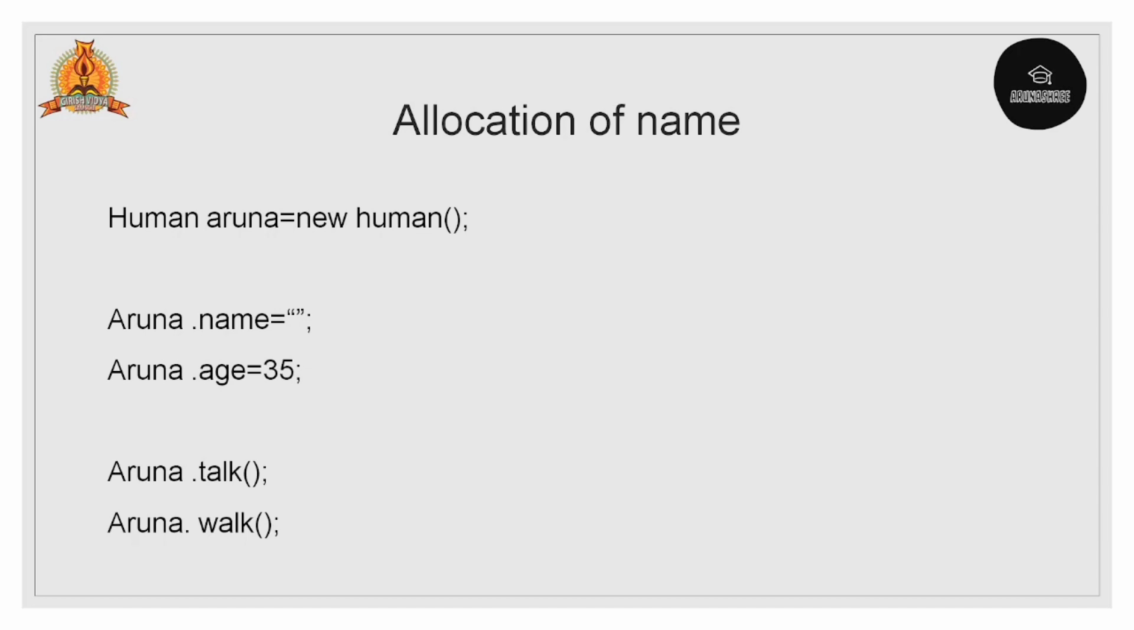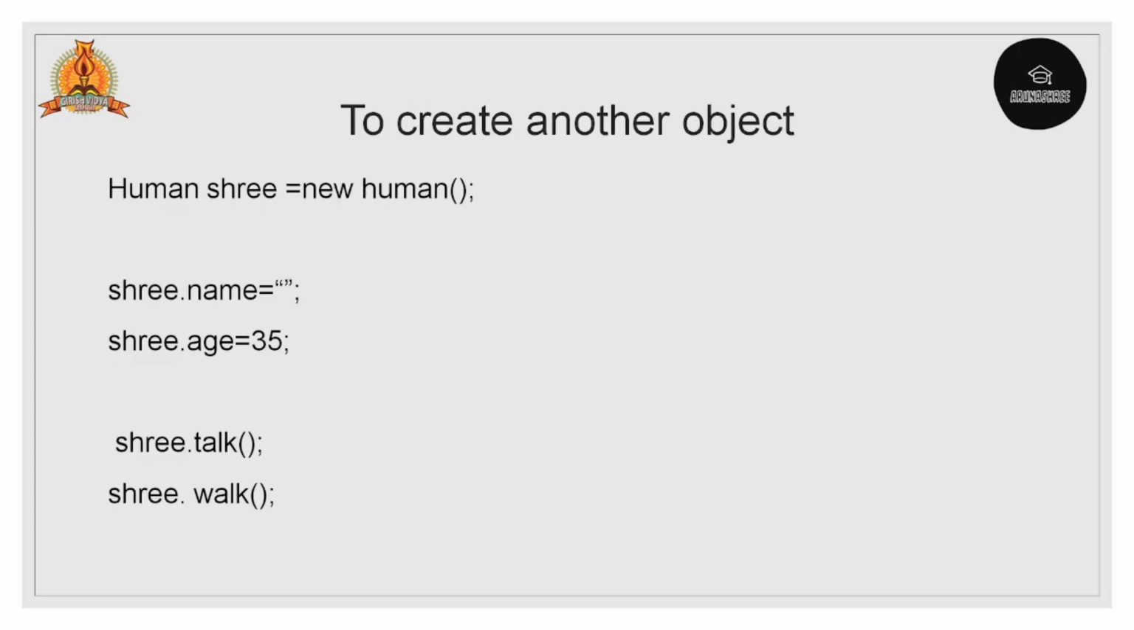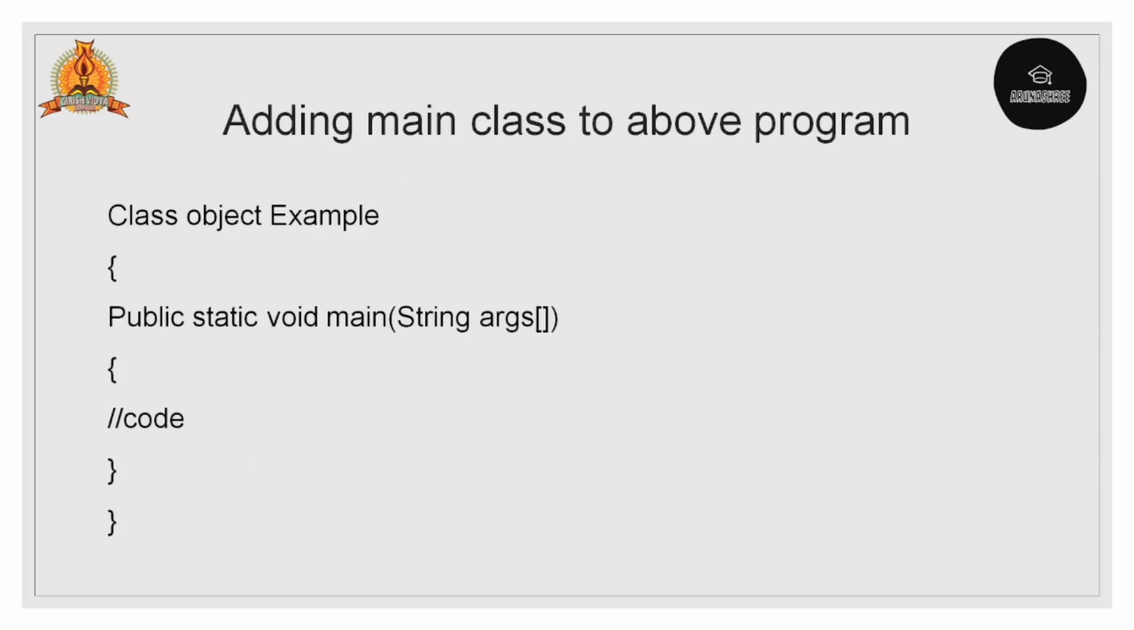For example, if we create another object, Human shri = new Human. Here it is automatically created from the class and allocated separate memory that will be assigned a hash code. Then that Shri object will link to the class, and now that object can have a separate name and separate method. Then if we want to allocate any values, we will assign the values here. We will assign the values for Shri: name, age, talk, walk. So we call them instance variables and methods.